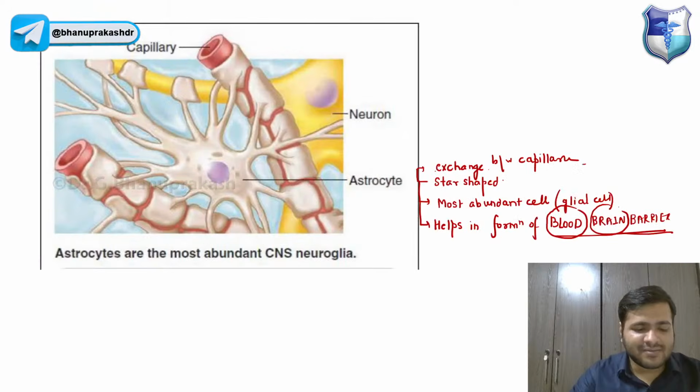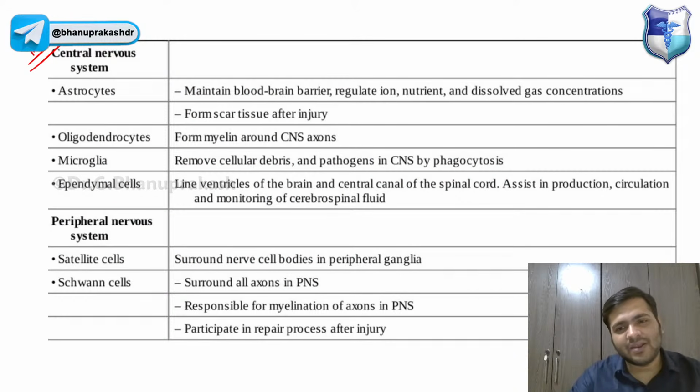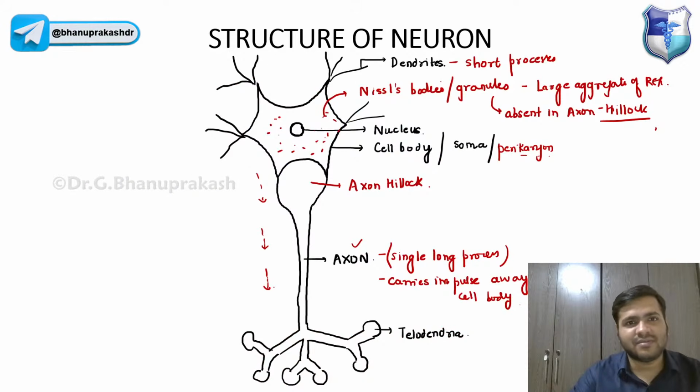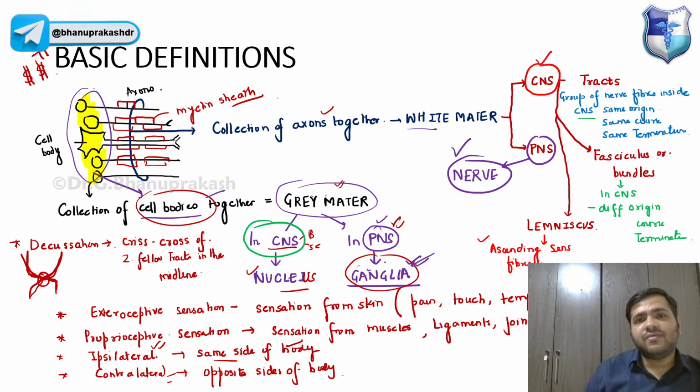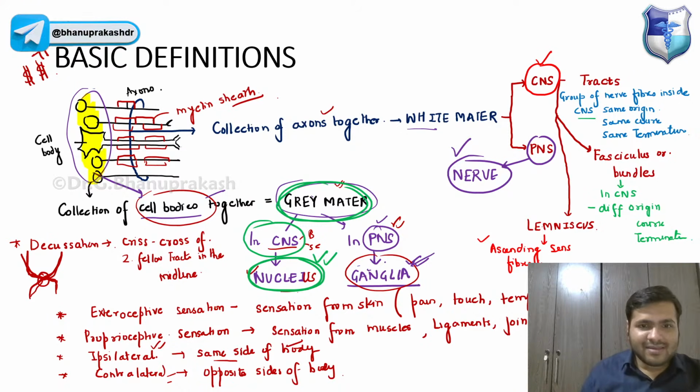What is the name given to the gray matter in the spinal cord? Spinal cord is a part of the central nervous system only. So in the central nervous system, the gray matter is termed nucleus, right? So the gray matter in the central nervous system means the spinal cord only. We will have various nuclei in this gray matter.